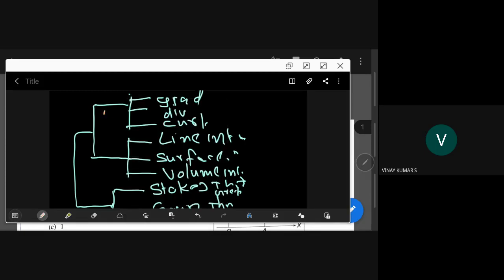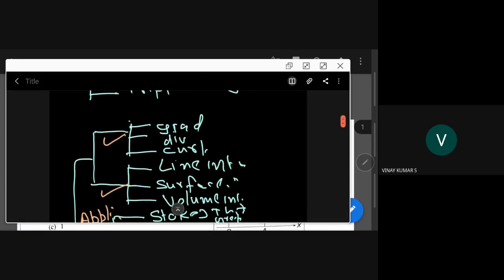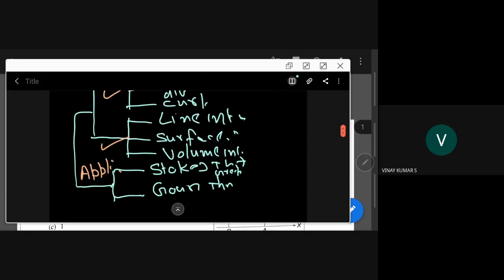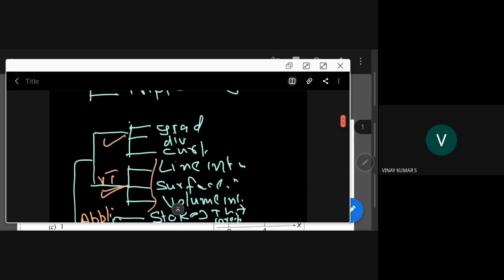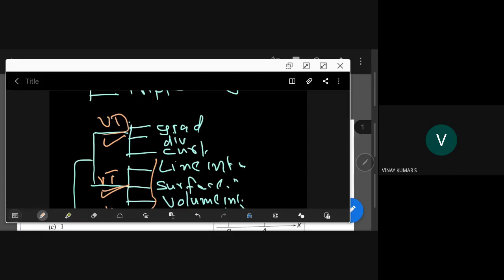This is one arm that is called differentiation. This is another arm called integration. This is application. So that is Stokes theorem and Gauss divergence theorem, right? Then the question now is, this is vector integration. I say VI, vector integration. This is vector differentiation, VD in short we say.